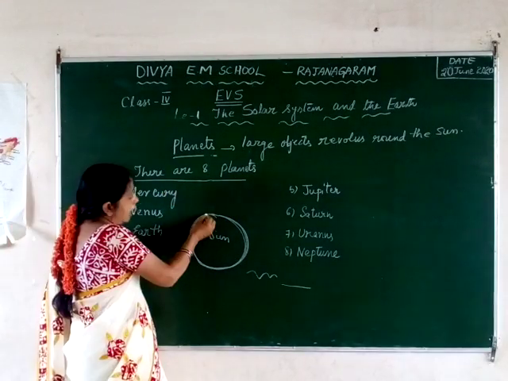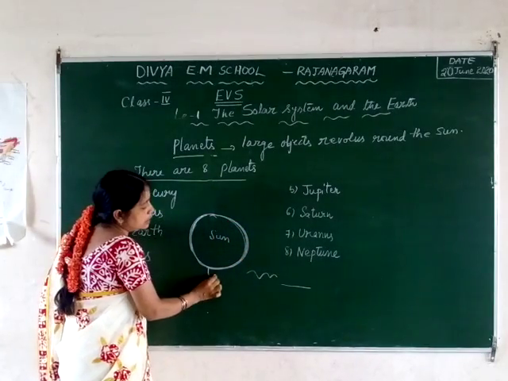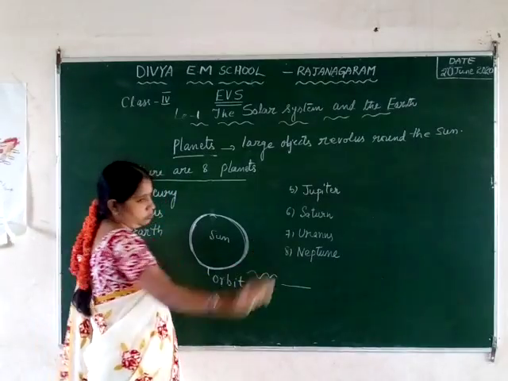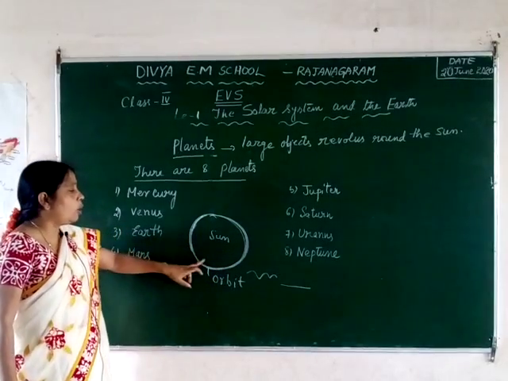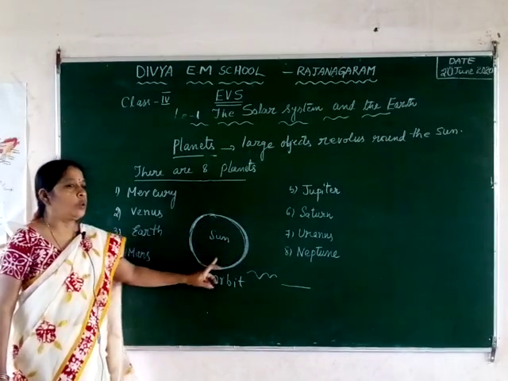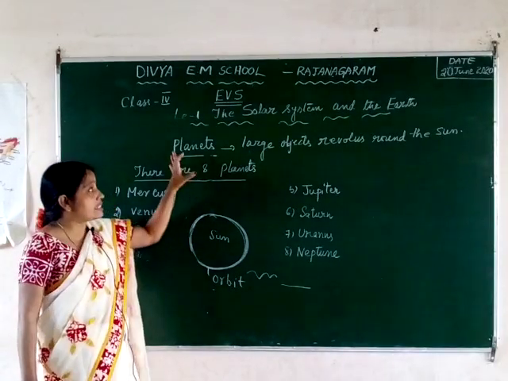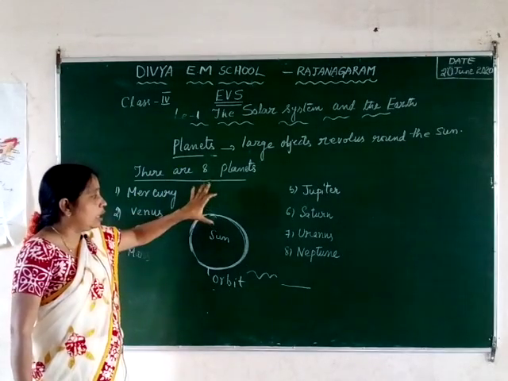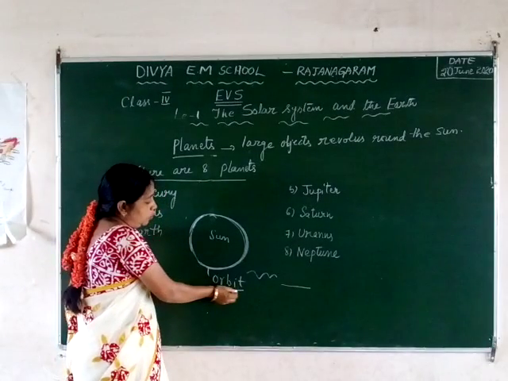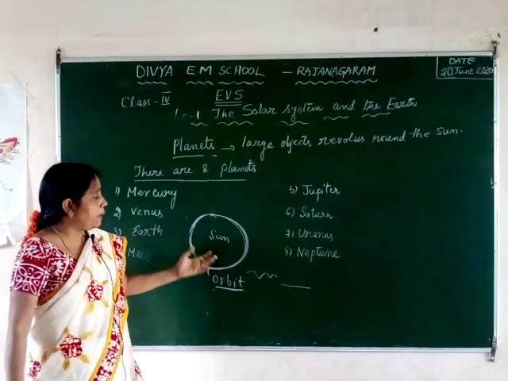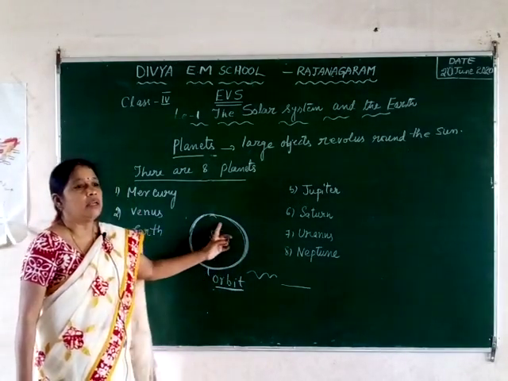The path, the way in which they revolve around the sun, is called the orbit. So what is orbit? The path in which all the planets are revolving around the sun is called the orbit. We have discussed what planets are and what we call the path of the planets. This is the new word, orbit. Orbit means the path of the planets in which they revolve around the sun continuously.